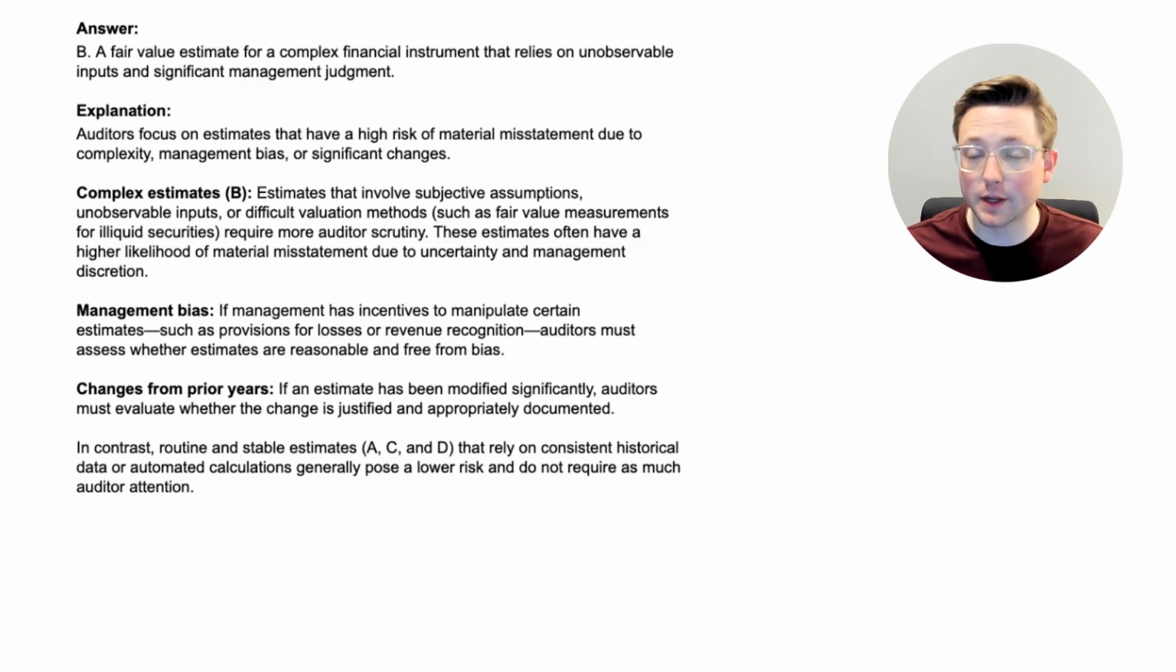Now let's talk about some other things that would make the auditor want to look at this. So there's also management bias. If management has incentives to manipulate certain estimates, such as provisions for losses or revenue recognition, auditors must assess whether estimates are reasonable and free from bias. And then finally, there's changes from prior years. If an estimate has been modified significantly, auditors must evaluate whether the change is justified and appropriately documented.